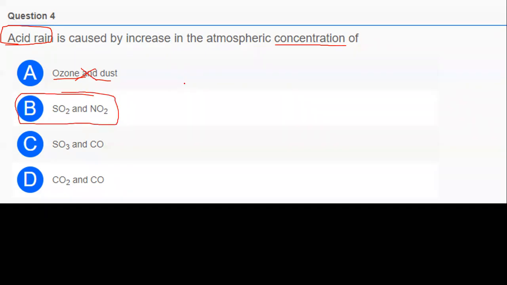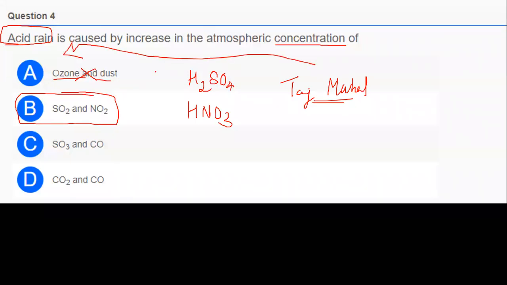Why? Because when you are studying the concept of acid rain, you study about what? Sulfuric acid deposition and nitric acid deposition, right? You might be familiar with the Taj Mahal, the yellowing of the white marble of the Taj Mahal, right? It is due to this acid rain, due to the deposition of these acids. These gases such as sulfur dioxide and nitrogen dioxide combine with atmospheric water and are converted into these kinds of acid. Guys, don't chat in between.